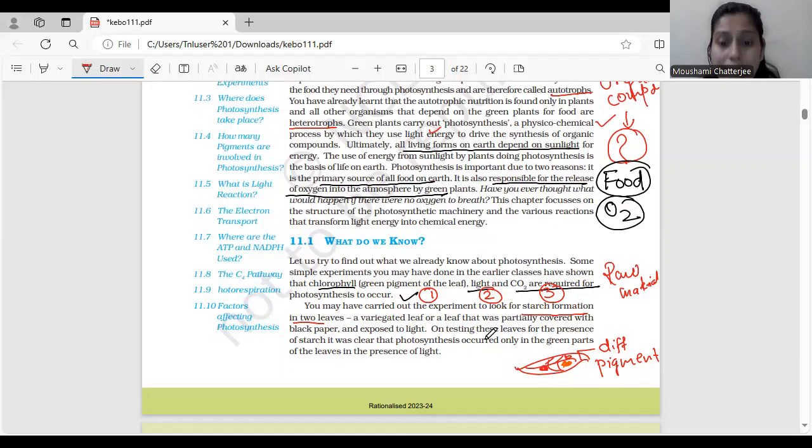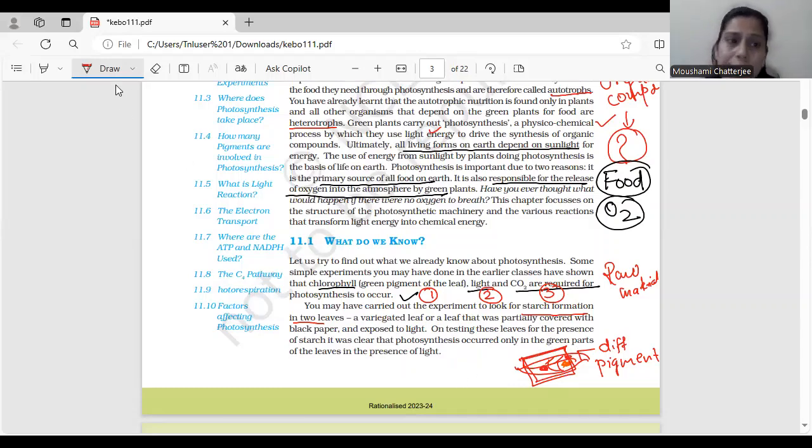All right. Now, what we did was, the variegated leaf was partially covered with a black paper. Okay. So we just partially covered the leaf with a black paper and the rest was exposed to light. ठीक है, लाइट की तरफ एक्सपोज कर दिया.